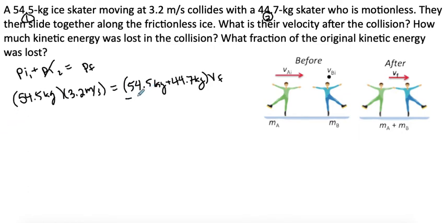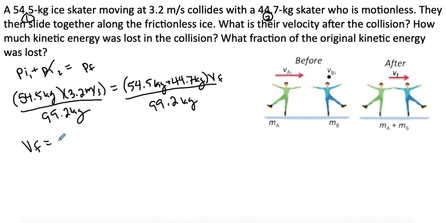So we'll divide both sides by the combined mass, 54.5 plus 44.7, which is 99.2 kilograms. Dividing both sides by 99.2 kilograms, we get a final velocity of 1.76 meters per second. So that's our final velocity.